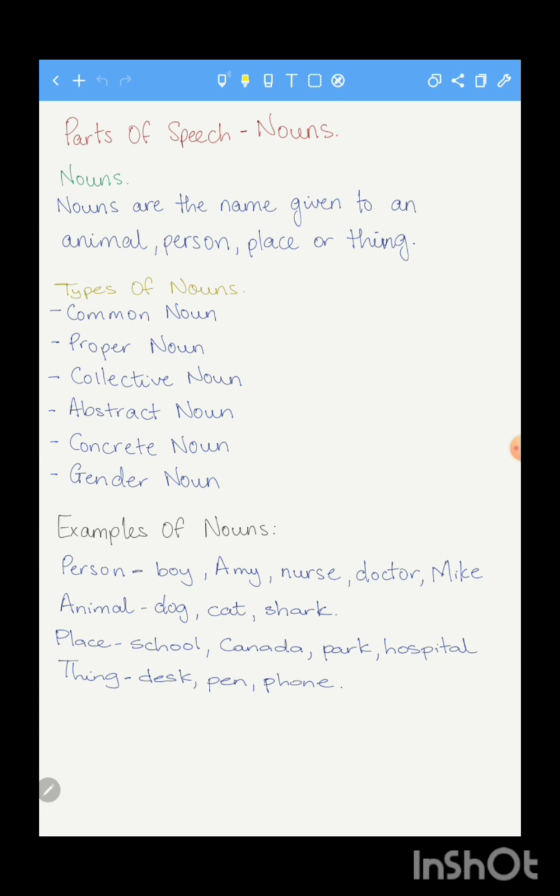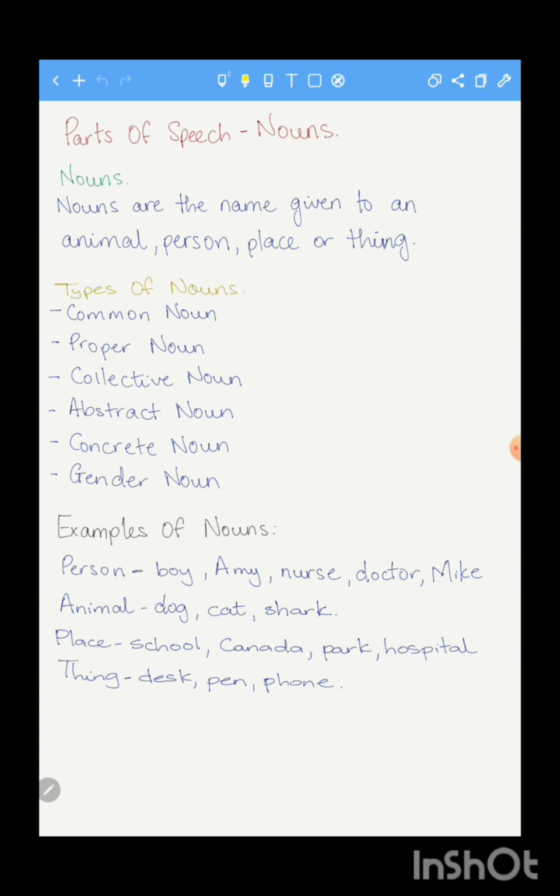So for example, we have nouns for person. We could have boy, Amy, doctor, Mike, nurse. These are persons. We can also have nouns for animals such as dog, cat, shark, cow, pig. We also have nouns for place such as school, Canada, the park, a hospital.